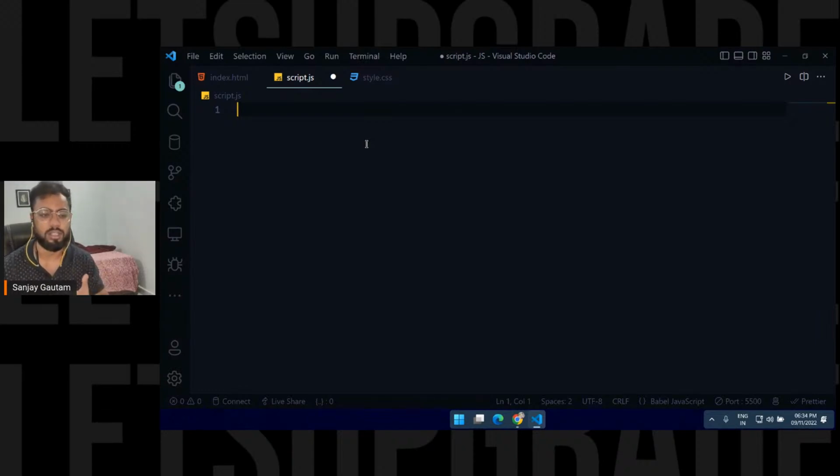So what is a function? A function is not a new concept. It's not related only to JavaScript. It's actually used throughout all programming languages. So what is a function? You can imagine a function like a small program that you can call whenever you want. So it's a reusable piece of code.